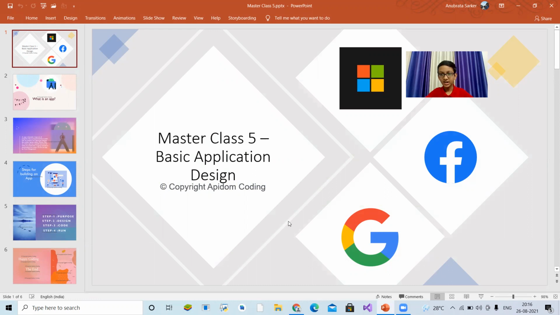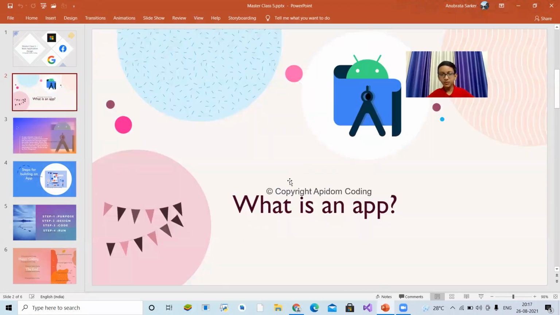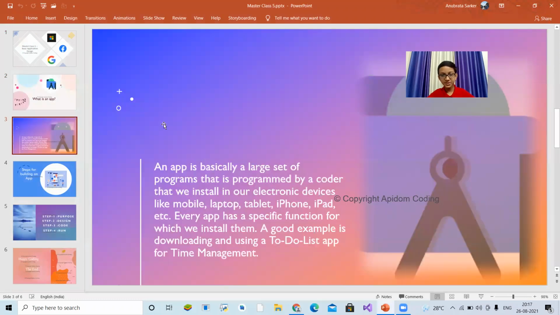So I think, yeah, again, you have identified what the apps on the right are. They are Microsoft, Facebook, and Google respectively. Okay, let's continue. So again, what is an app? An app is basically a large set of programs that is programmed by a coder that we install in our electronic devices like mobile, laptop, tablet, iPhone, iPad, etc. Every app has a specific function for which we install them. A good example is downloading and using a to-do list app for time management.